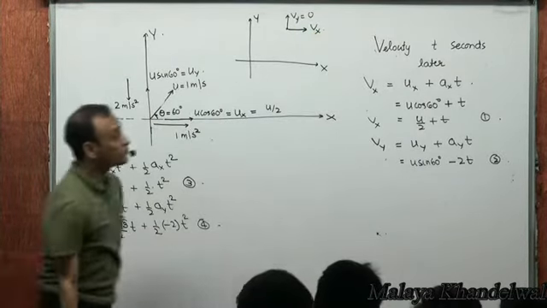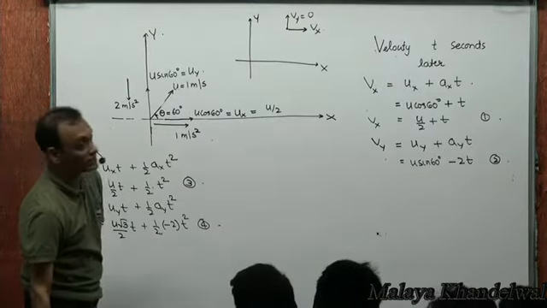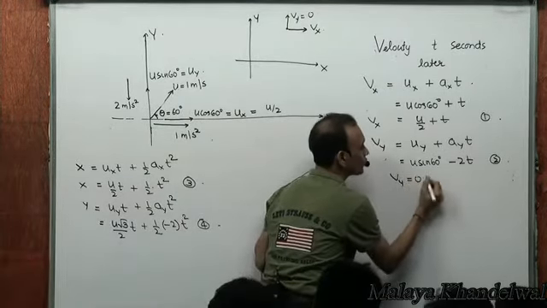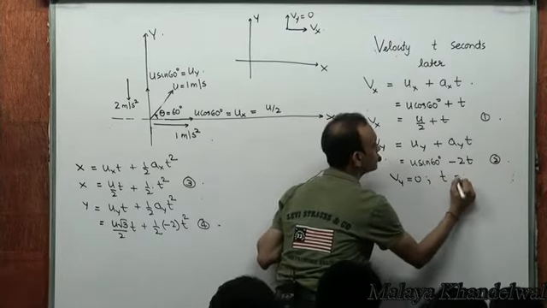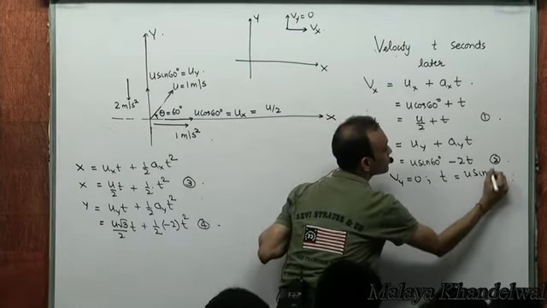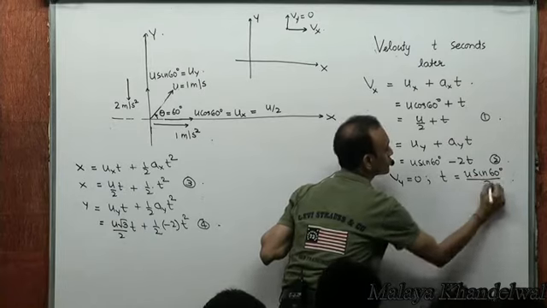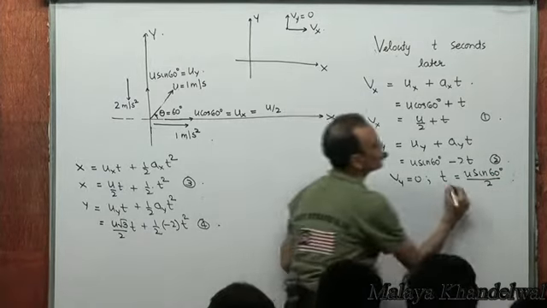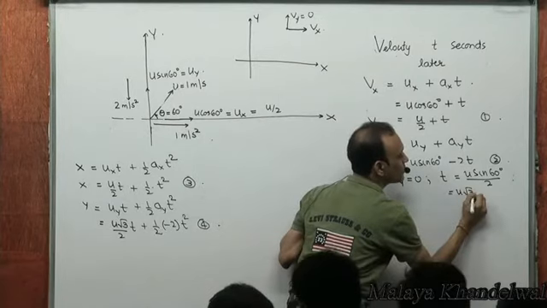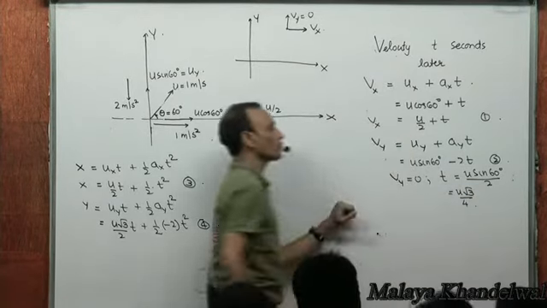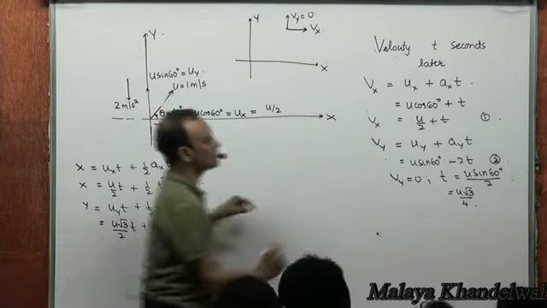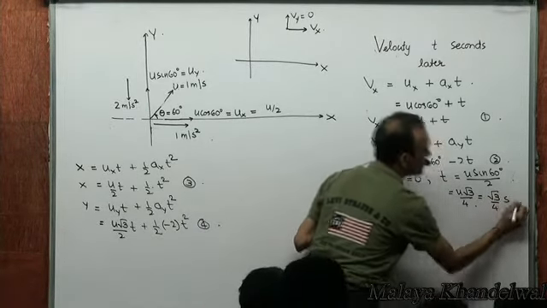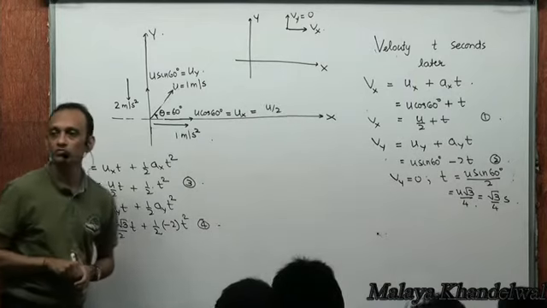Now, at what instant of time does the velocity in the y direction become 0? Vy is 0 at t equal to u sin 60 degrees by 2, which is u root 3 by 4. And u is say 1, so at root 3 by 4 seconds, velocity in the y direction becomes 0. Yes or no?